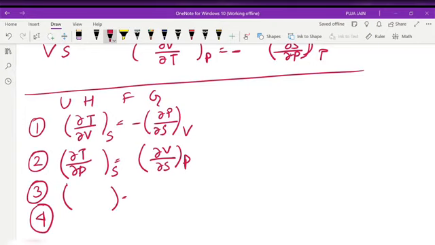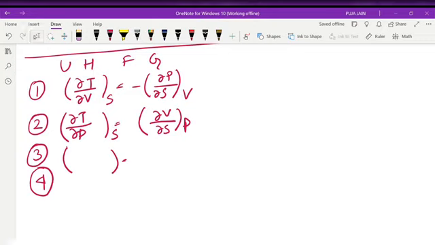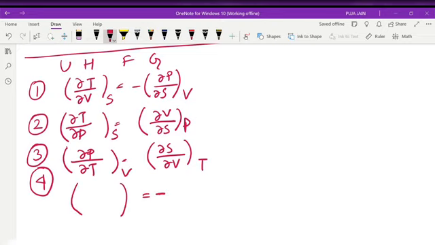Again our third pair is what? Now here I will get del S, here I will get del P. P's conjugate is V, S's conjugate is T. So I will get here del T, I will get here del V. Our last, again a negative sign. Here it is del S and here it is del V. So V's conjugate is P, S's conjugate is T. Here I will write del P, here I will write del T.